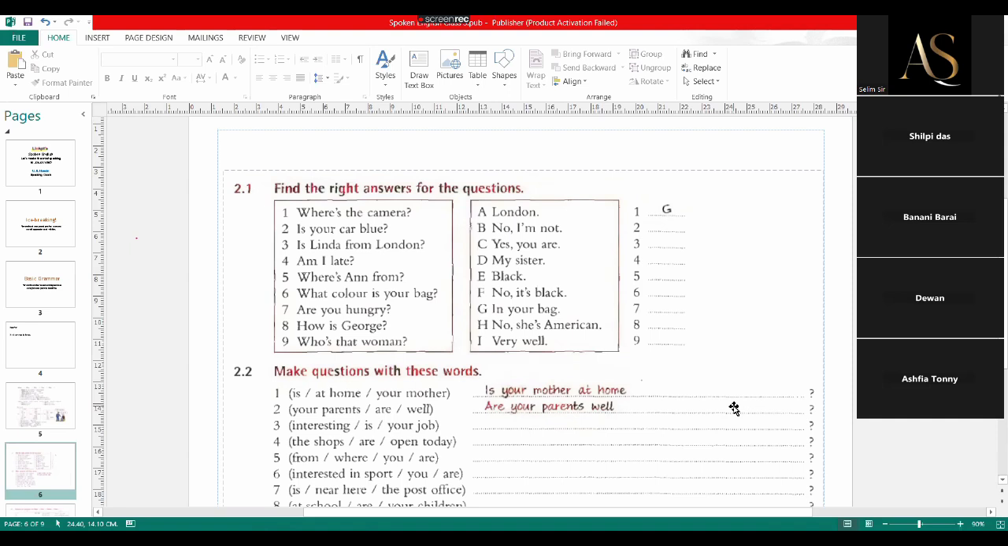And is your car blue? What's the answer? No, it's black. Just turn on your microphone, everyone. If it is not making noise, turn on your microphone so that you can answer the question. Is Linda from London? No, she's American. American, the president of the United States of America.